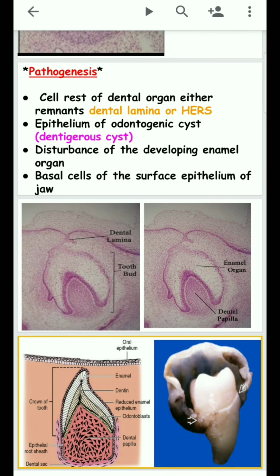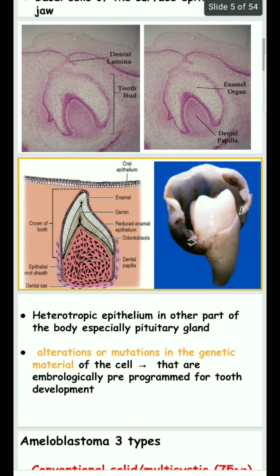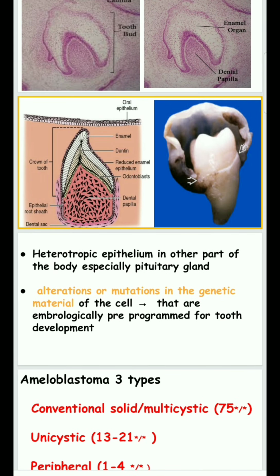It also arises from the epithelium of odontogenic cysts, particularly the dentigerous cyst. The dentigerous cyst epithelium can also change into ameloblastoma. It is also derived from the basal cells of the surface epithelium. In the oral mucosa, the surface epithelium with its basal cells can also lead to the formation of ameloblastoma in the jaw. It does not only occur in the jaw, it can also occur in any other part of the body, especially in the pituitary gland.